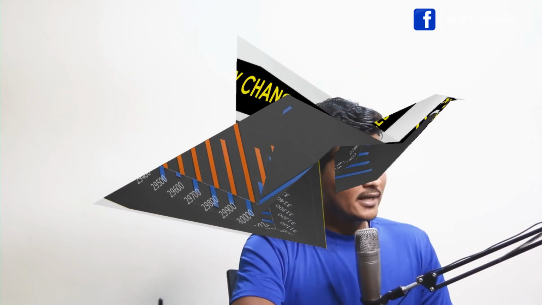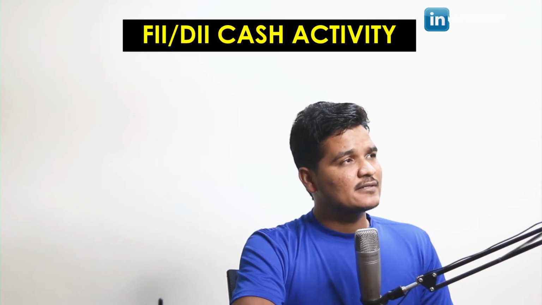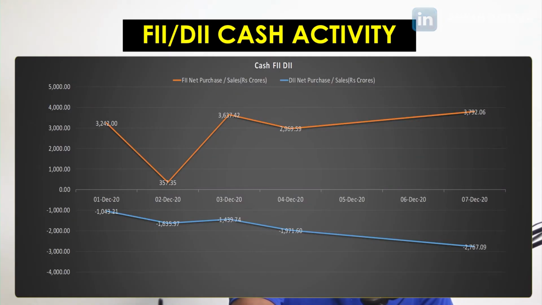Now let's move to the next, which is our FIIs and DIIs cash activities. Now if you see the cash activities of FIIs and DIIs, then you will be able to say that in cash, it means in equity, FIIs are continuously buying and DIIs are continuously selling. Well, buying is happening more than selling, that's why the market is going up.